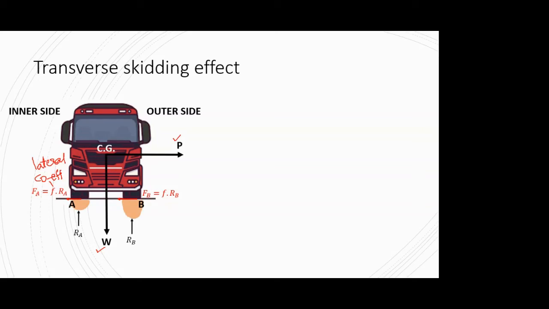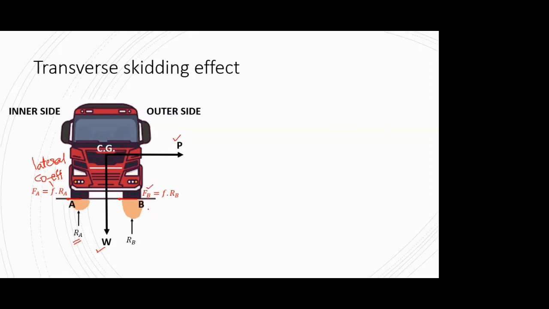And capital Fa is equal to f into Ra, and Ra is nothing but the reaction that you get from the ground or the support of the highway. This reaction came into the picture because your forces have to balance themselves. Whatever the self-weight W acting downward, to counteract that force, your pavement or highway will give a support reaction Ra and Rb at wheels A and B respectively. The same is shown here.